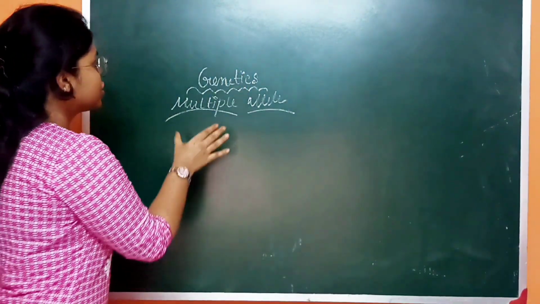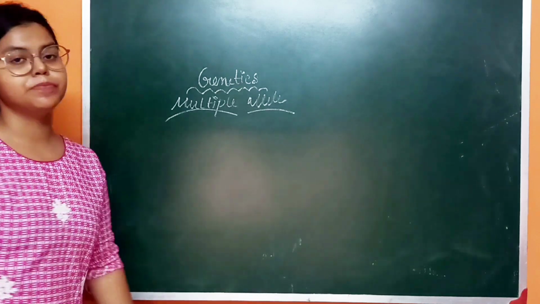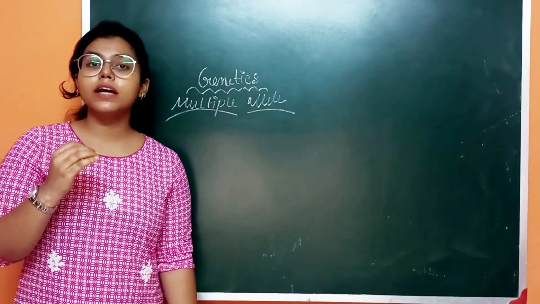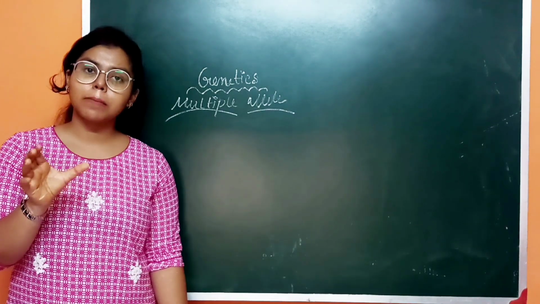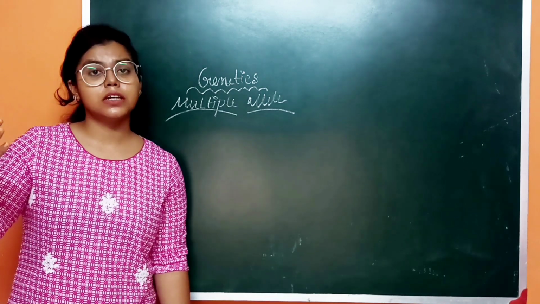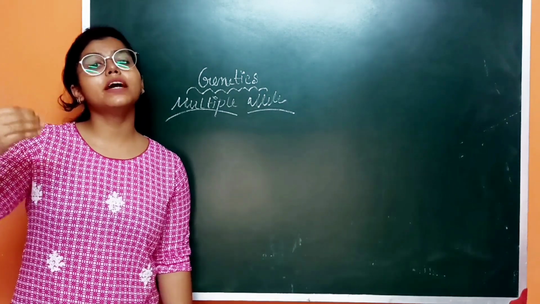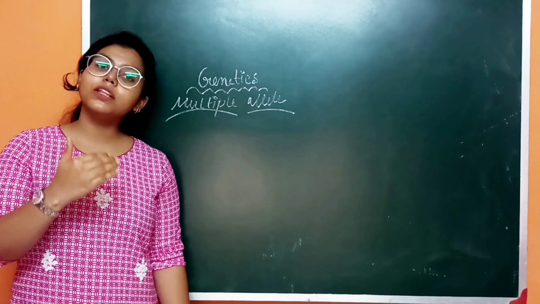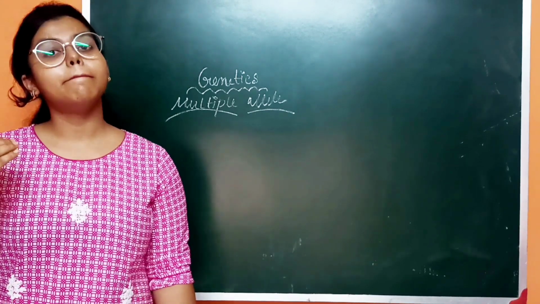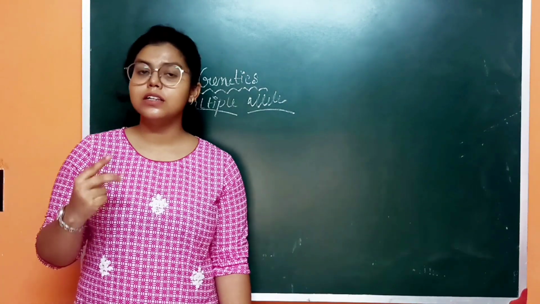First, you need to know what is multiple allele. So basically, more than two alleles. Multiple means more than two, right? So more than two alleles, those are multiple alleles, not one, not two.